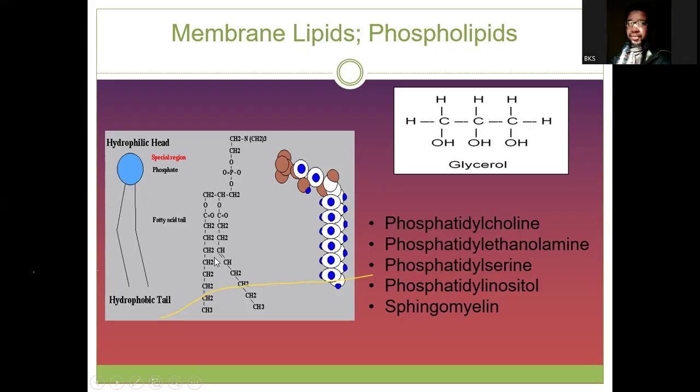So this kink helps in determining some physical properties of a plasma membrane. One of them, for example, is fluidity. Is the plasma membrane too rigid or is it flexible?